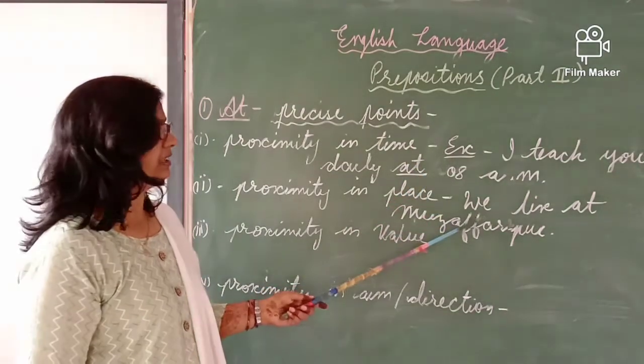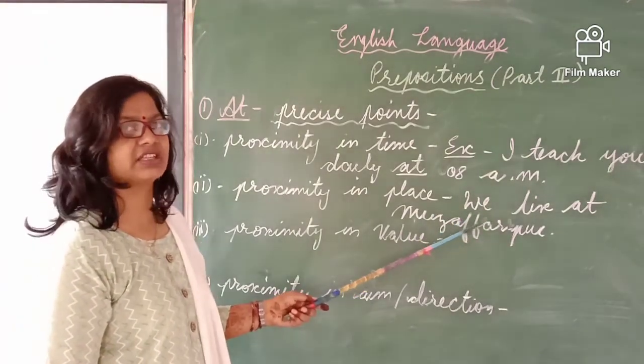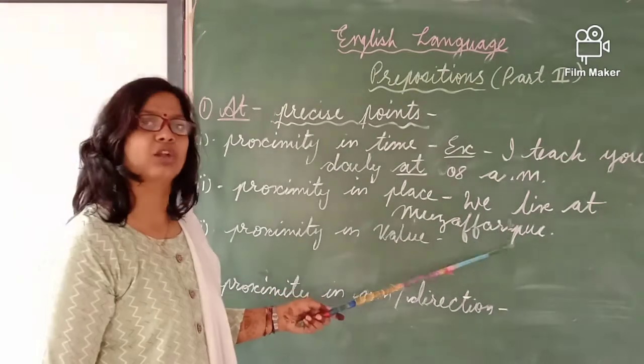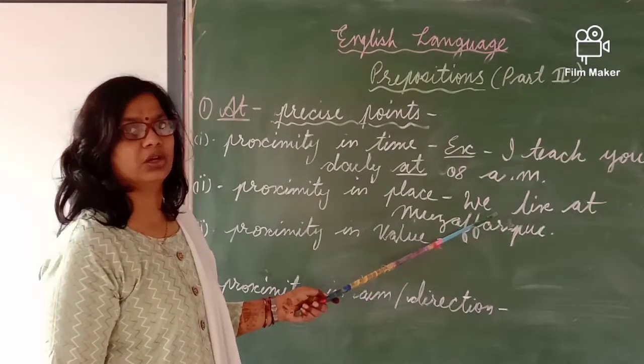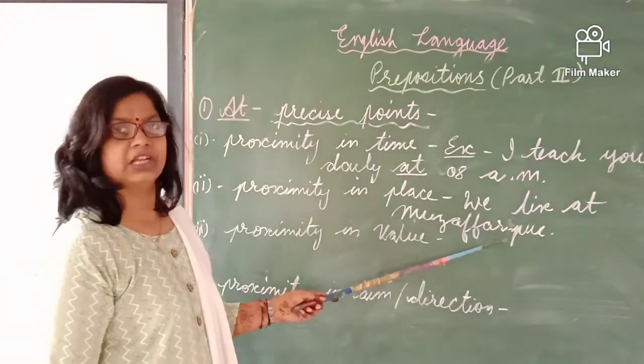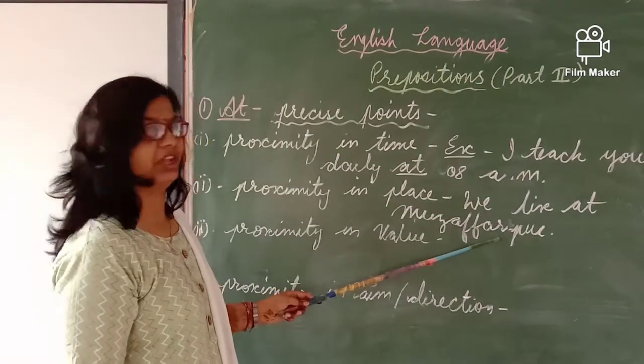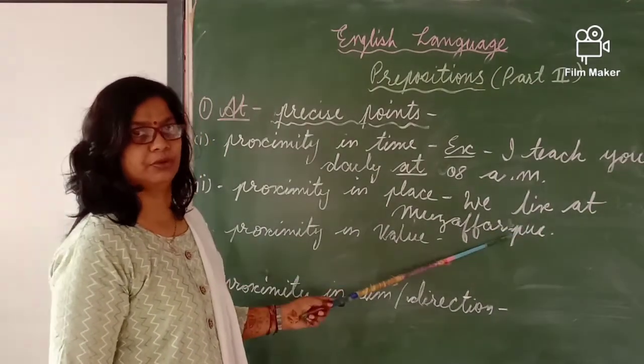But see here, there is proximity, means the place is fixed, that we are not moving from here. We are not going from here or coming for some little period, but we are settling here. This is confirmation that we live here, at Muzaffarpur.